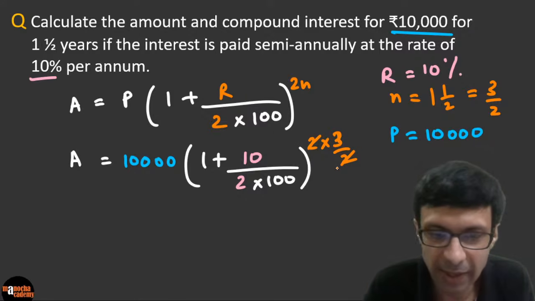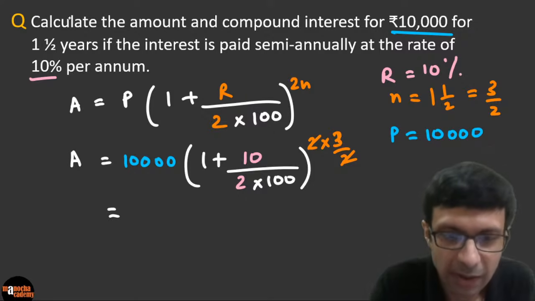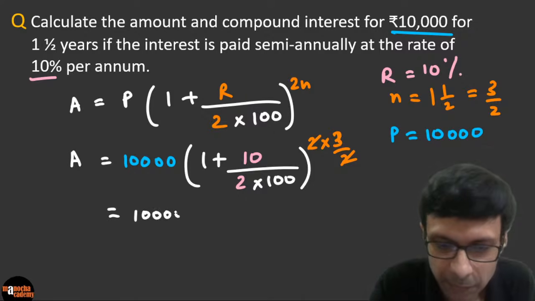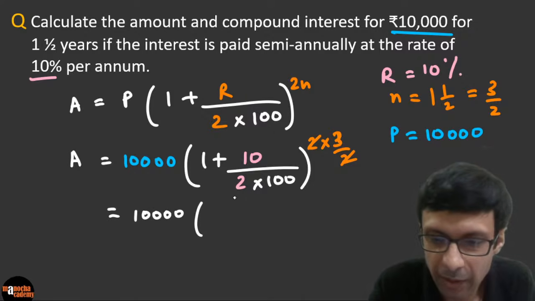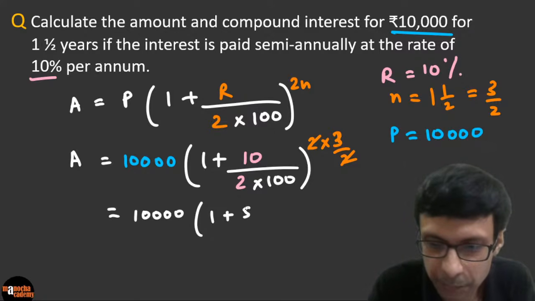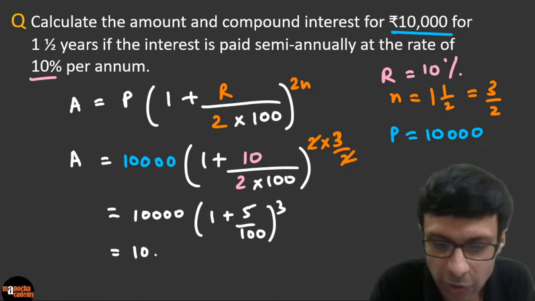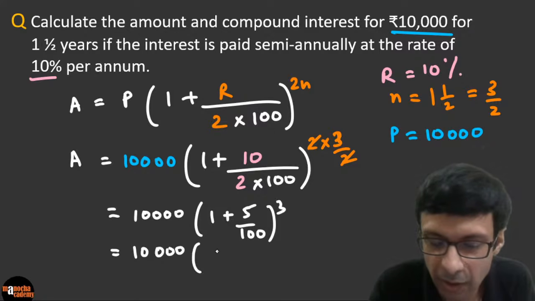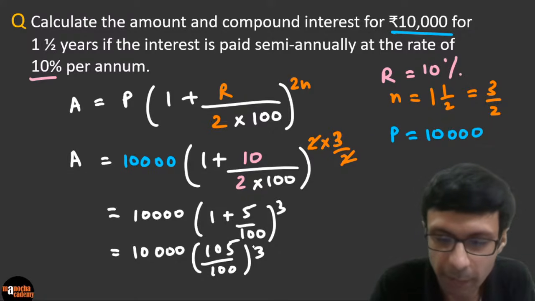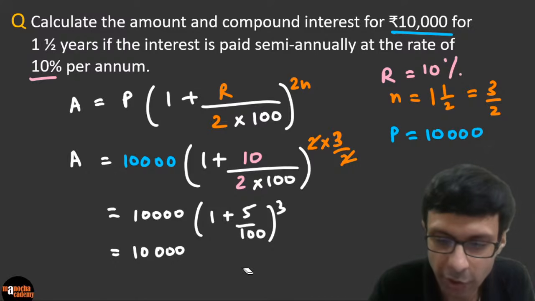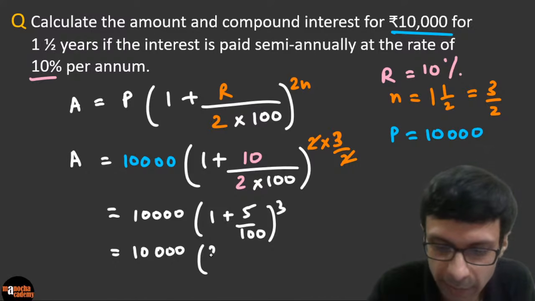So this is what we are getting. What are we getting here? 10,000 multiplied by 1 plus 5 by 100, to the power 3. So if you work that out, that's going to be 10,000 times 105 by 100, which is basically 21 by 20. So 21 by 20 to the power 3.